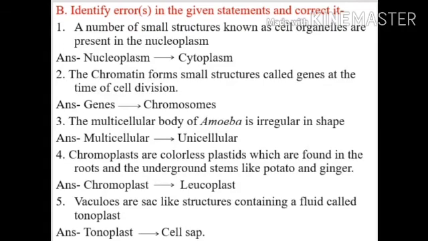Number 4, chromoplasts are colorless plastids which are found in the roots and underground stems like potato and ginger. It is not chromoplast, it will be leucoplast. Number 5, vacuoles are sac-like structures containing a fluid called tonoplast. It will not be tonoplast, it is cell sap.